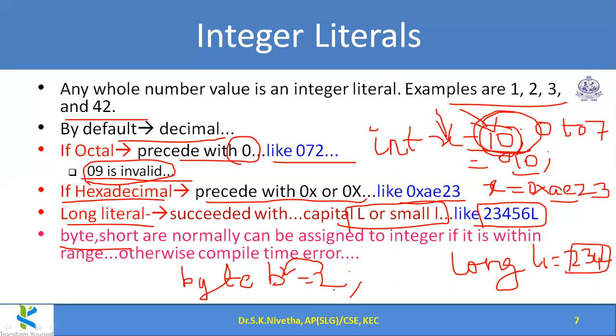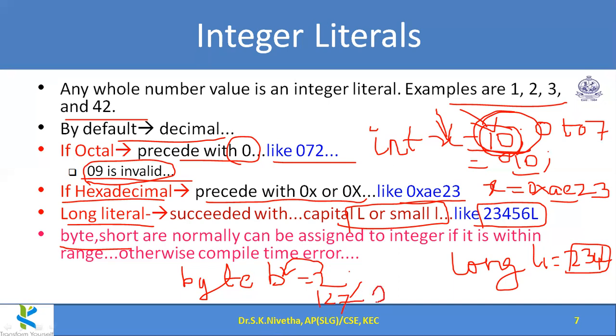This works as long as the value is coming under the byte range. Byte occupies 8 bits, so 2 power 8 is 256. One half is for the positive sign, the other half is for the negative sign. All these we have seen. So up to plus 127, and the negative range down to minus 128. That was the range for byte. So up to 127, if I give it, it will be assigned without any confusion.